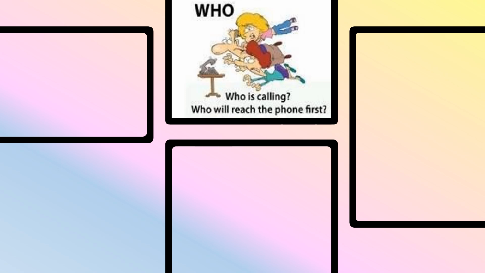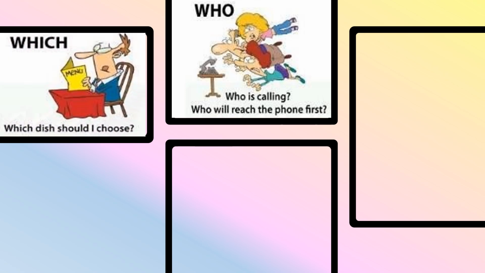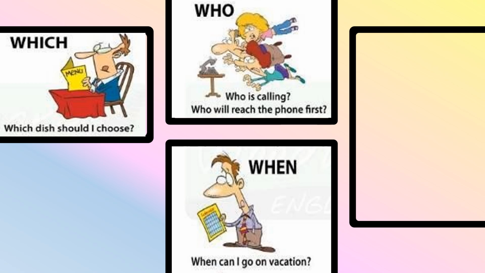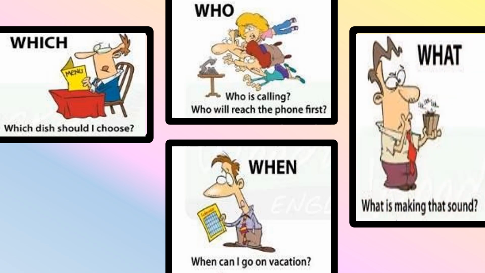Who? Who is calling? Who will reach the phone first? Which? Which dish should I choose? When? When can I go on vacation? What? What is making that sound?